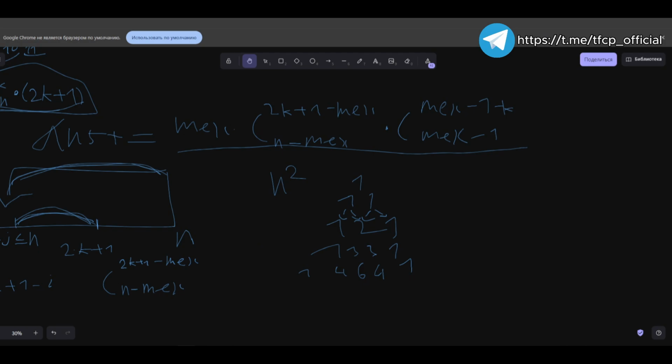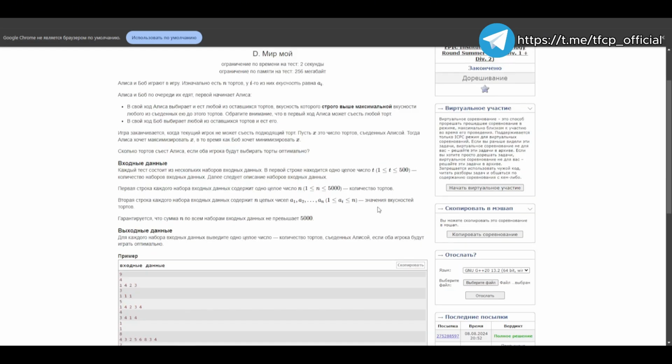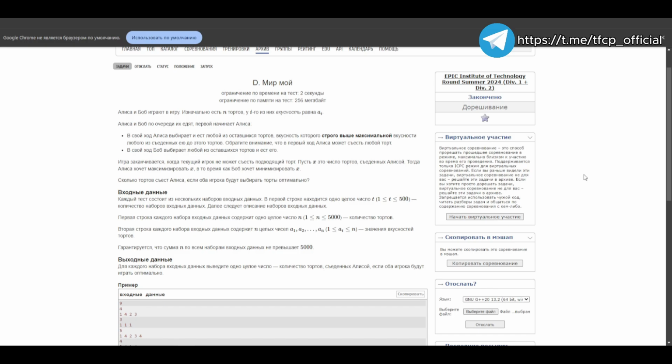It's happening. So here we have Alice and Bob, as you might expect, our usual characters. They are playing a game, this time a very delicious one indeed, and they are eating cakes. Each cake has a level of deliciousness, and they eat them in turns. Bob eats absolutely everything indiscriminately, while Alice has rules. She must eat a cake that is more delicious than any she has tried before. Alice really wants to eat as many cakes as possible, while Bob truly wants her to eat as few of those cakes as possible.